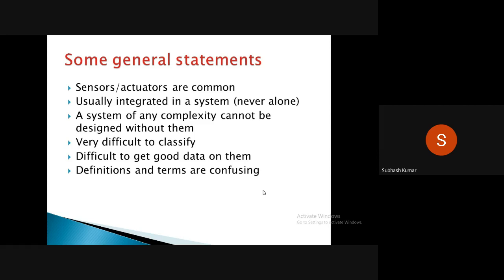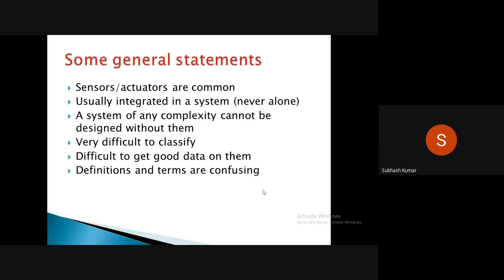Somewhere both are acting for that particular application. A system of any complexity cannot be designed without them. It is very difficult to get good data on them, and definitions and terms are confusing.